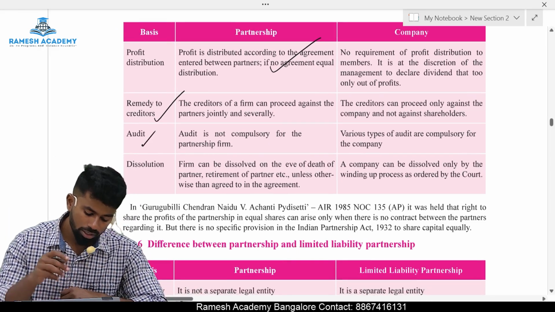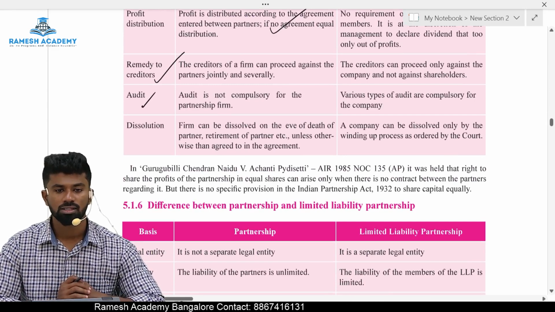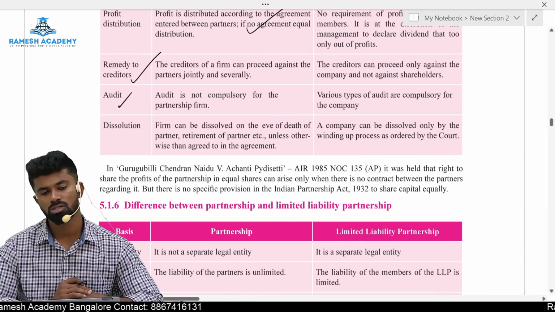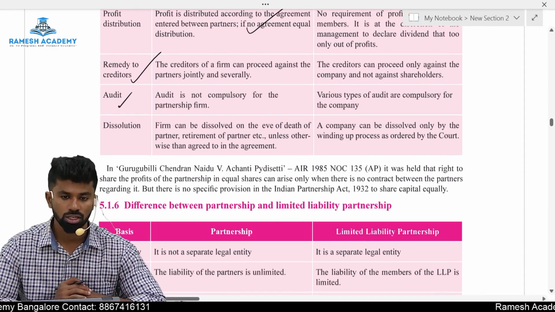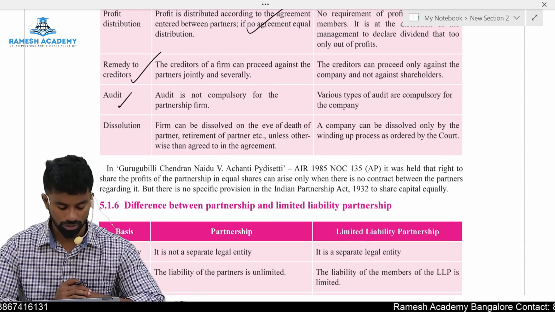Next one, audit. Partnership firm, audit is not compulsory. But in case of company, is it compulsory? Yes, because you should maintain your accounts as per Companies Act, Schedule 3. And also you should get that accounts audited as per the Companies Act.